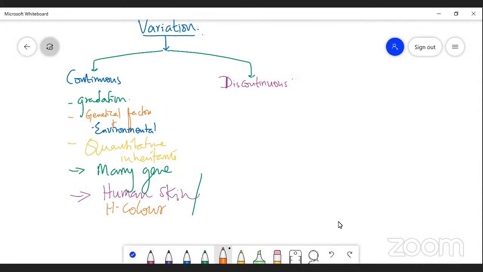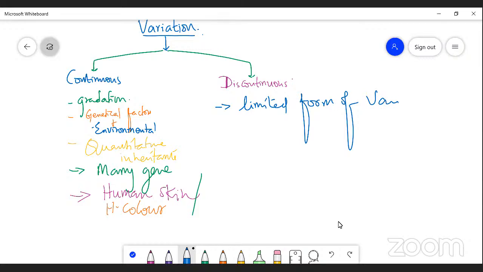Simply, discontinuous variation is a limited form of variation. The variation is not constant. It is going to be expressed in a particular generation and in the next generation it may not be expressed, right? It is called a limited form of variation.